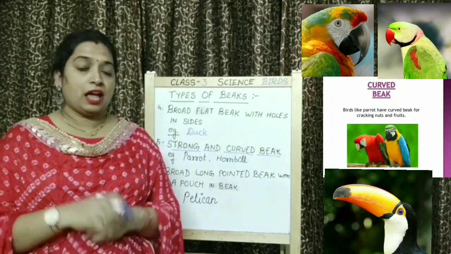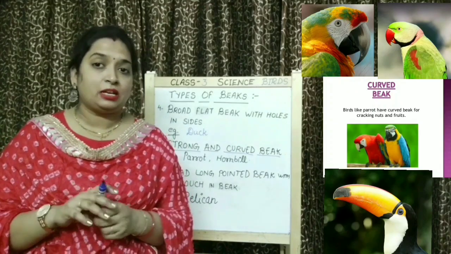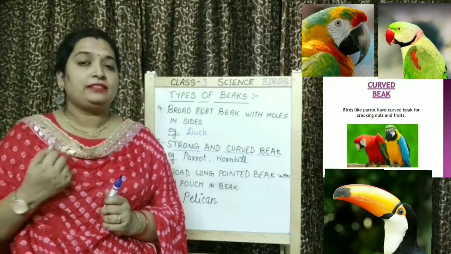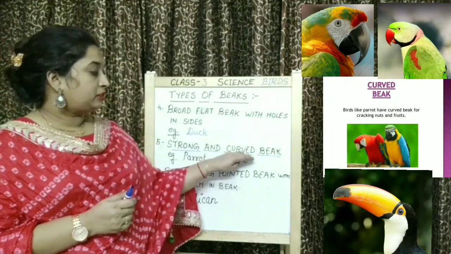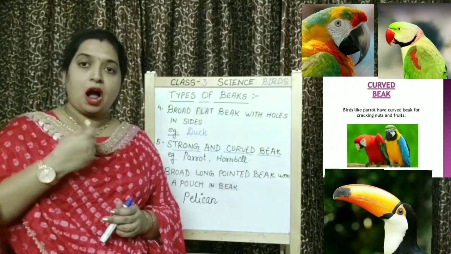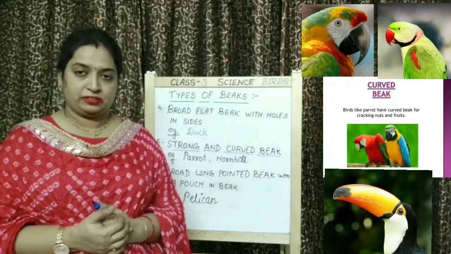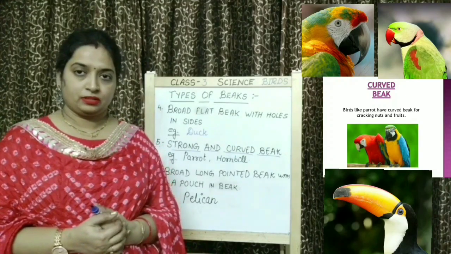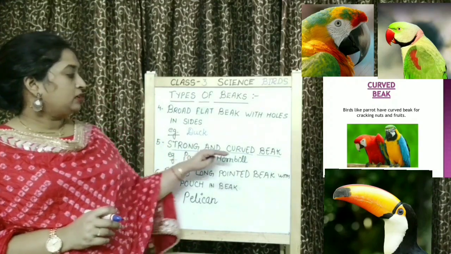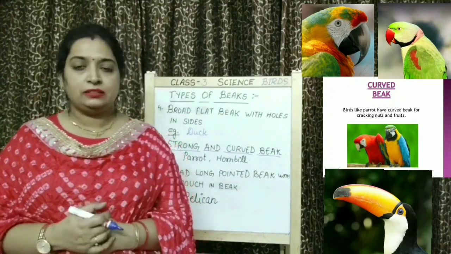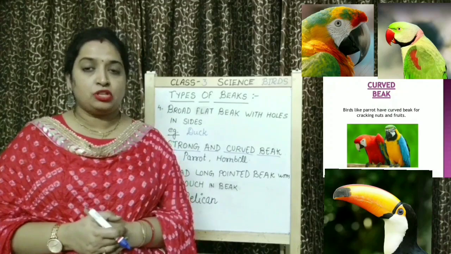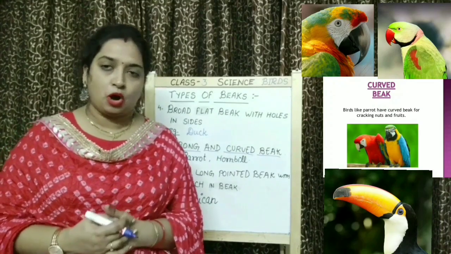Also, as you use ice cream scoop to scoop out ice cream, in the same way, these birds have curved beak to scoop out the pulp of fruits. Right? So strong and curved beak help these birds to crack the nuts and to scoop out the pulp of fruits.